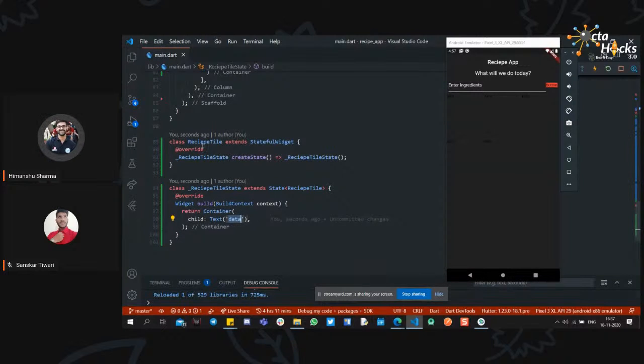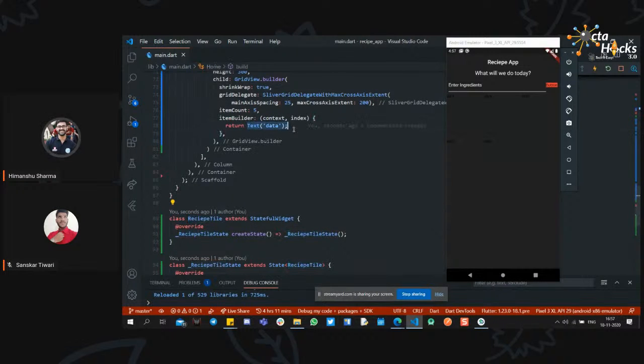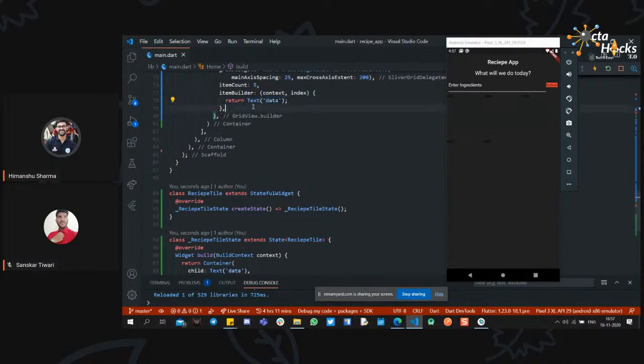Yeah, so this is not being called currently. So recipe tile is not being used anywhere. Instead of text.data, we need this recipe tile to display something right here. So I will just remove this and call the recipe tile right here directly. If I save it, it will still display the data part.